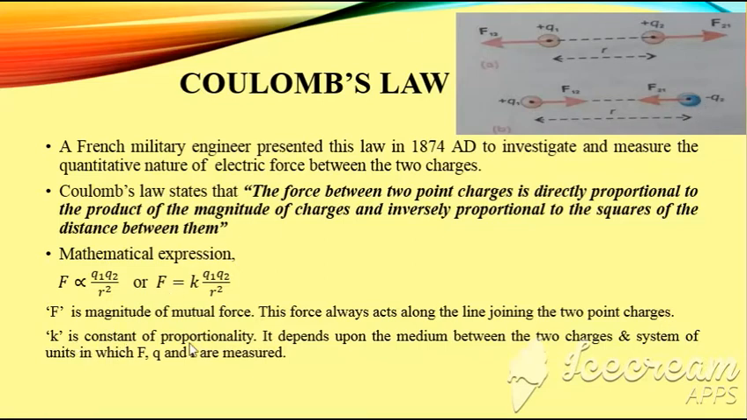So here K is the constant of proportionality. The value of K depends upon the medium between the two charges or the system of units in which F, Q and R are measured. In the first case, the medium between the two charges can be vacuum, air or any dielectric medium. So in this case, we have considered that the medium between the two charged particles is free space or air. For air, we can also use the term vacuum.